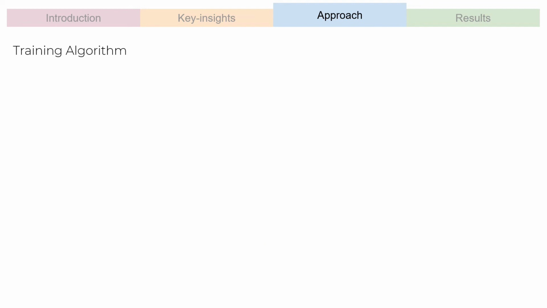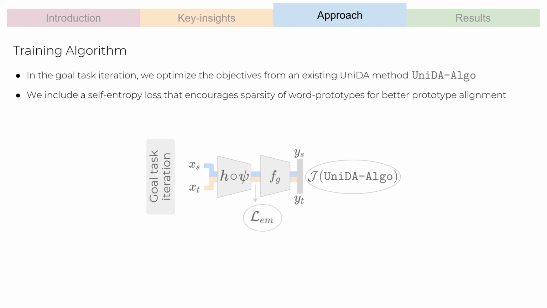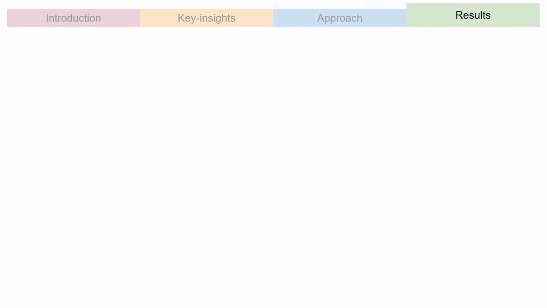Next, we describe our training algorithm. To showcase our compatibility with existing UniDA works, we use objectives from an existing method, denoted as UniDA algo, in the goal task iteration. We also include a self-entropy loss that encourages sparser word prototypes and enables better prototype alignment. With a shared backbone, we train a self-supervised pretext task classifier on both source and target data in the pretext task iteration.